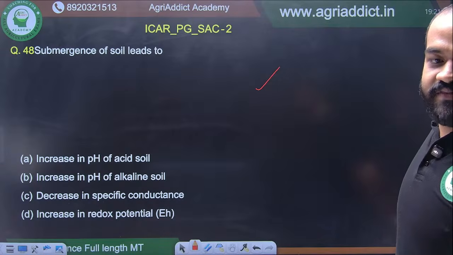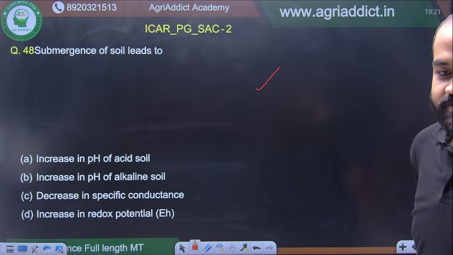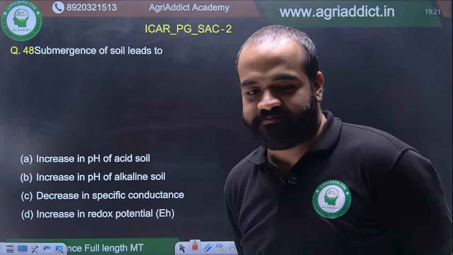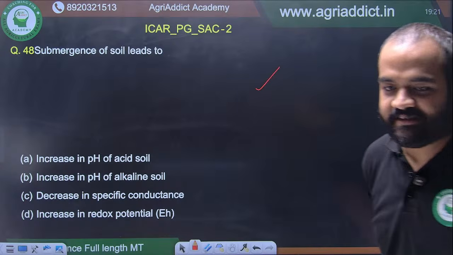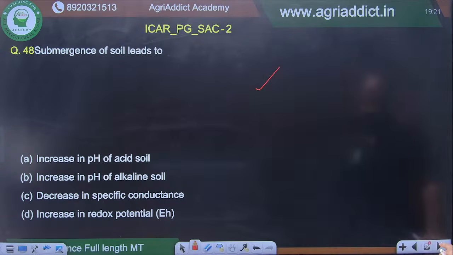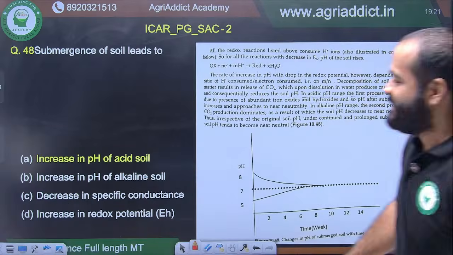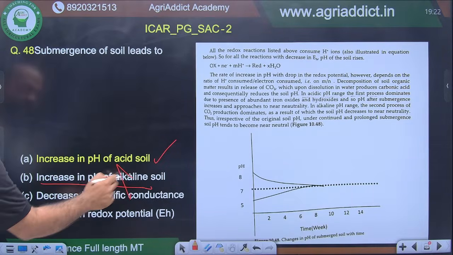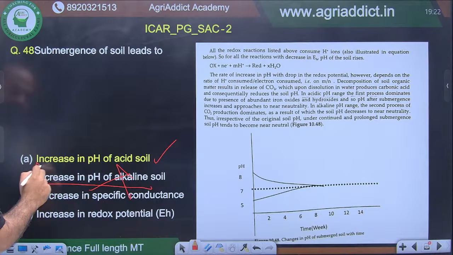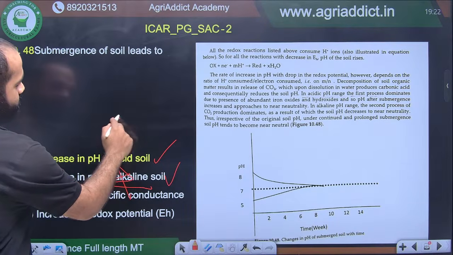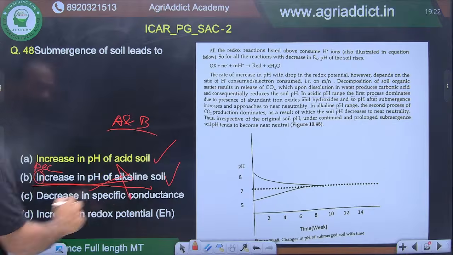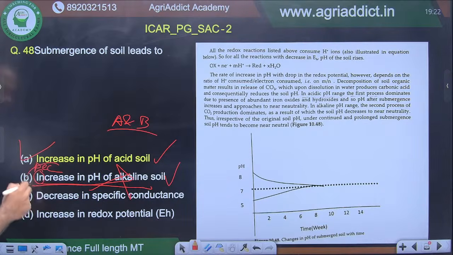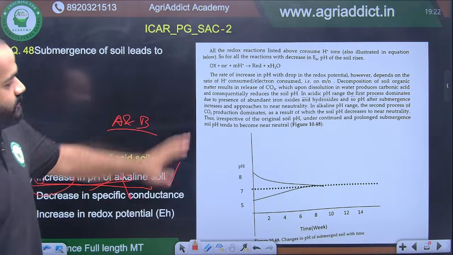Increase in pH of acid soil. Yes, increase in pH of acid soil. Very good, I'm very impressed. Increase in pH of alkaline soil does not happen. But if here it had been decrease, that is, decrease in pH of alkaline soil, then A and B both would have been correct, right? Because that would also be correct if it were decrease, because you can see this